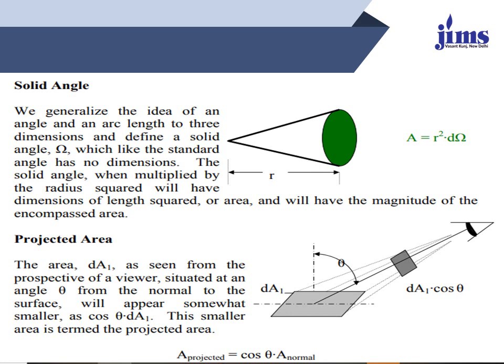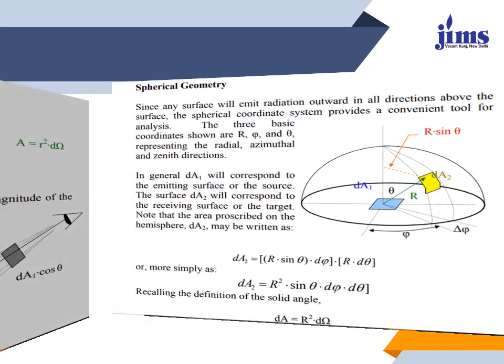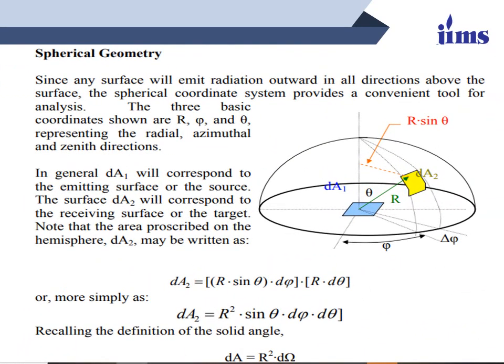The solid angle when multiplied by the radius squared will have the dimension of length squared, or area, and will have the magnitude of the encompassed area. So the next is spherical geometry. Since any surface will emit radiation outwards in all directions above the surface, the spherical coordinate system provides a convenient tool for analysis. The 3 basic coordinates shown are r, phi and theta, representing the radial, azimuthal and zenith dimensions.